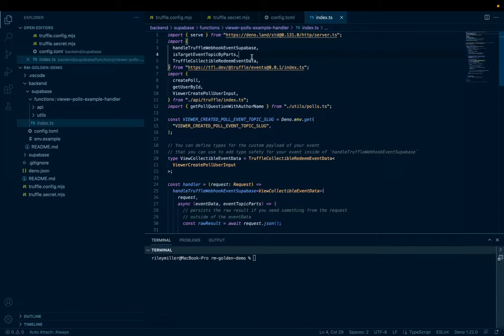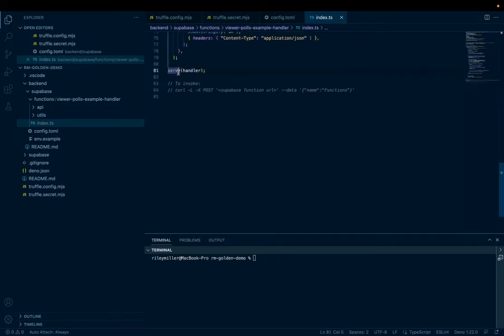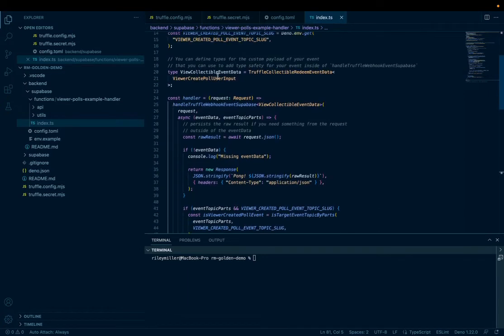And I guess to start out, the entry point to this function is that we grab this serve function directly from the Deno standard library. If we go down here, you'll see that we're just tossing a handler directly in a serve function, and that's all that we have to care about on the Deno side of things. We're going to be able to receive requests with the Edge function.